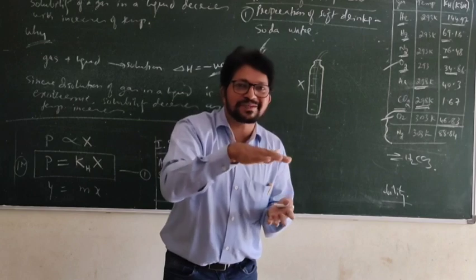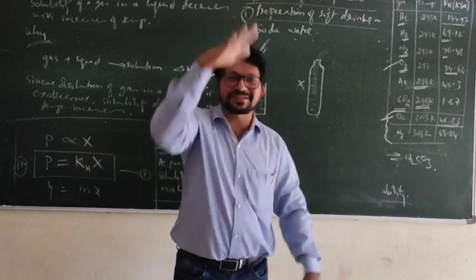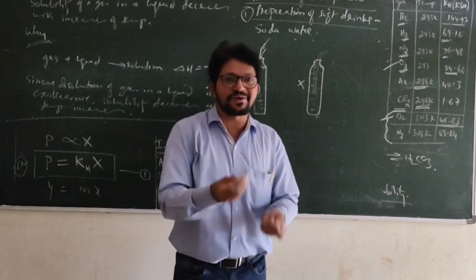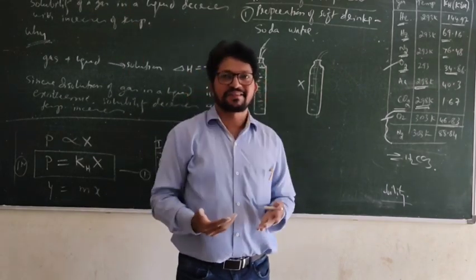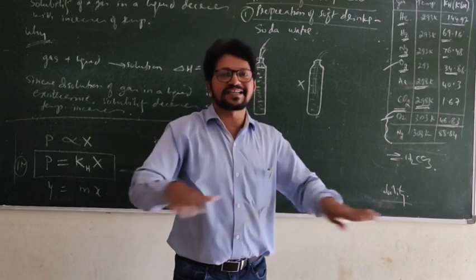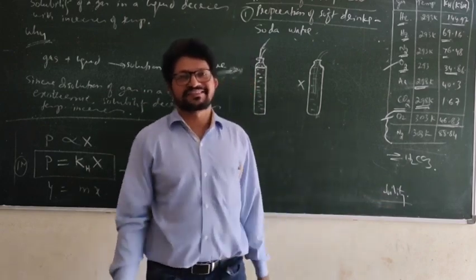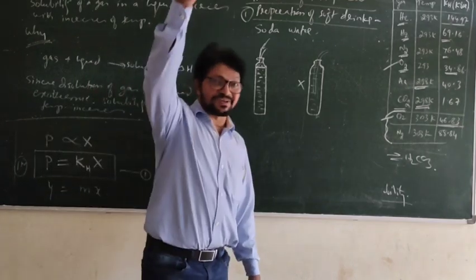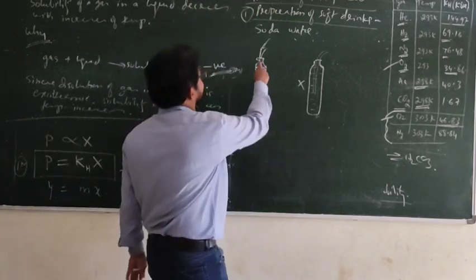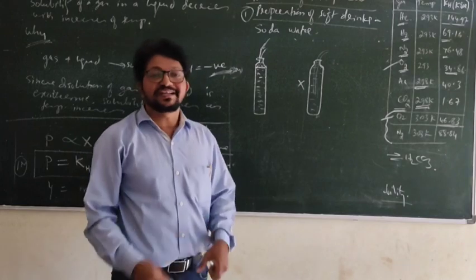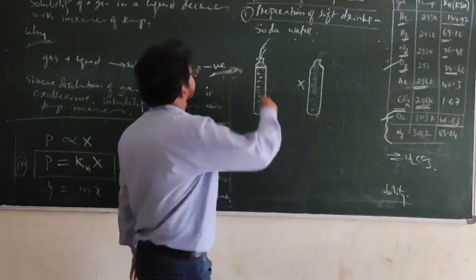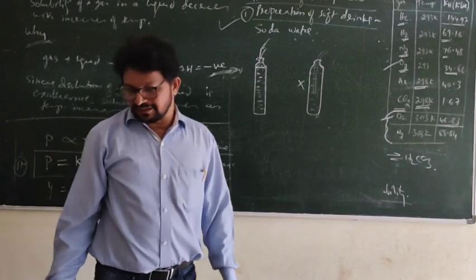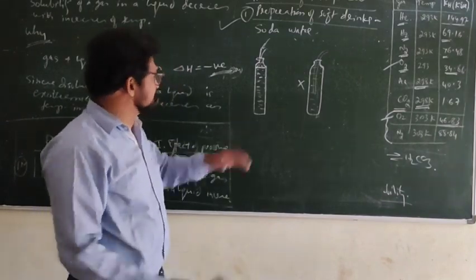Immediately put the cork, everything is silent because once again pressure is developed there. Again remove the cork, again all bubbles start. Put the cork, everything is silent because gas is dissolved. Is it correct? So if you want to dissolve more and more gas, increase the pressure here. This is according to Henry's law. Understood? Preparation of soft drinks, soda water, is according to Henry's law. This is one application.